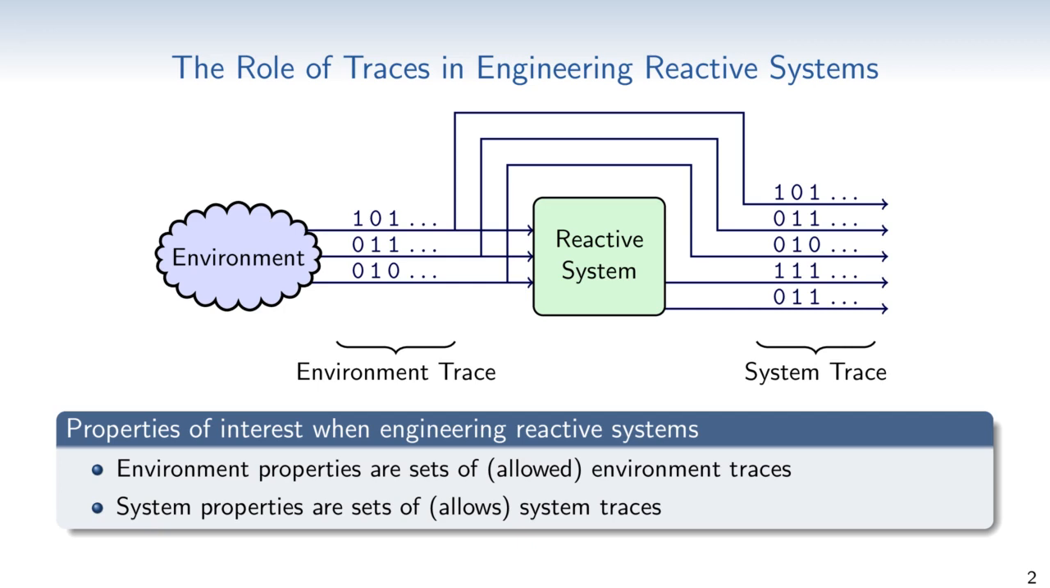Input and output of reactive systems come in so-called traces, which are temporal sequences of the input and output of the system over time. Unfortunately, properties over the possible or allowed environment or system traces are not always available. They are frequently considered too hard to formalize, and sometimes they are not even known. This makes the engineering process of reactive systems difficult.